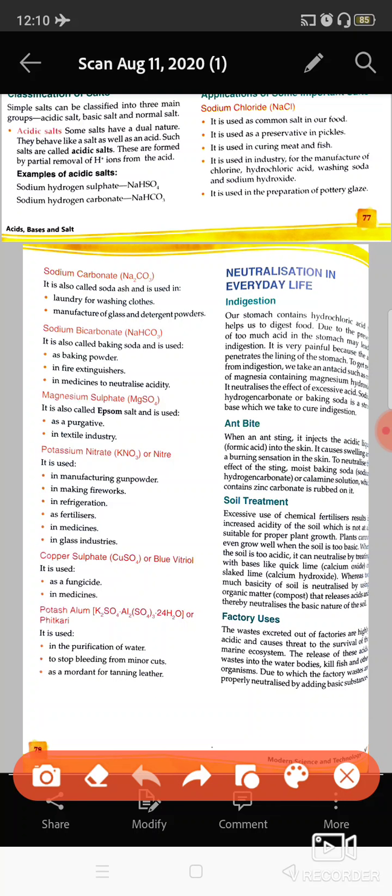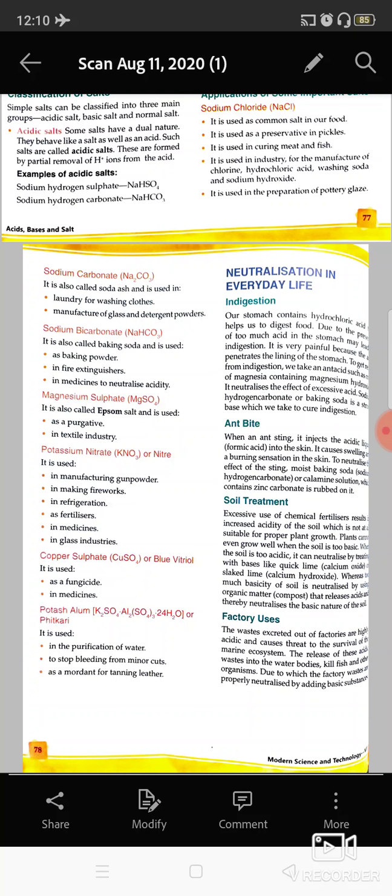For soil treatment, if any soil is very acidic or basic: if it is very acidic, to neutralize it we can use calcium hydroxide or calcium oxide, which neutralizes the acidity of the soil. And if it is very basic, then compost can be used to make it acidic.